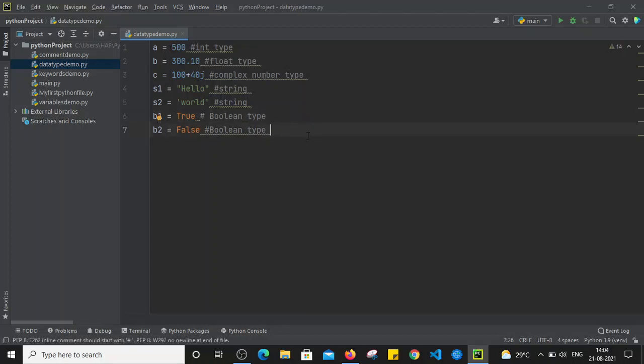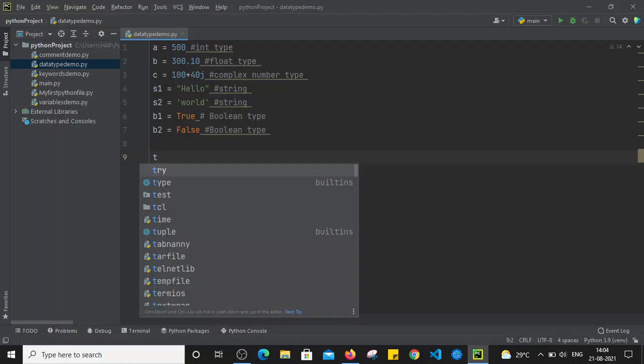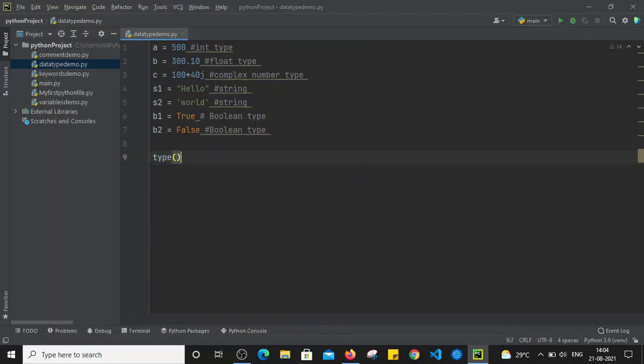Now we have assigned different values to the variables. How will we know if a is of integer type or b is a float type? In Python there is one method, the type method. That method returns the type of that specific variable. So let's say I want to check the type of a. I am going to print that, so we have to use the print statement as well.